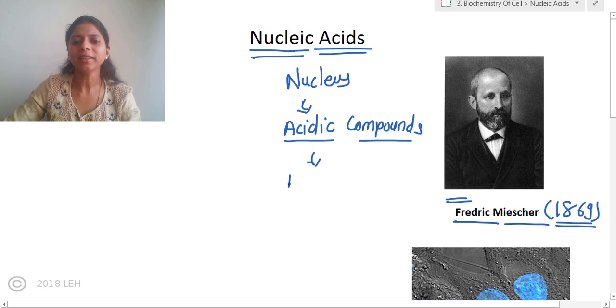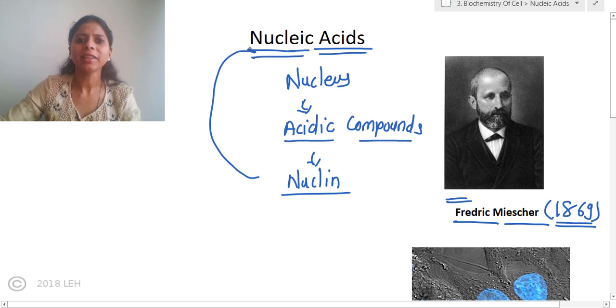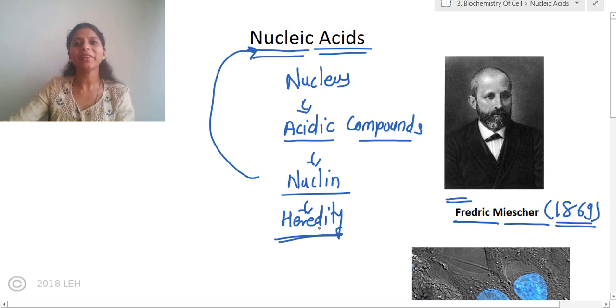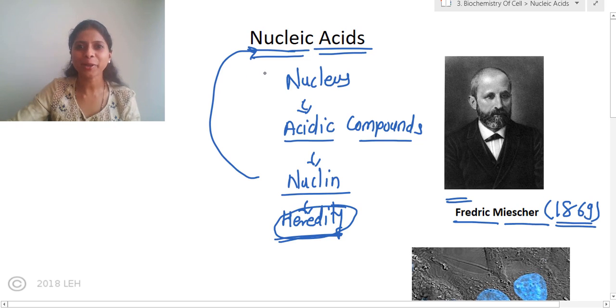That's why he named it nuclein. What did he name it? Nuclein. Now this nuclein was afterward named nucleic acids. And he even told that this nuclein must be responsible for carrying information from parents to offspring, which we call hereditary information. So this nuclein is also responsible for heredity, and today we are very clear about it. We know that DNA is our hereditary material and DNA is an example of nucleic acid.